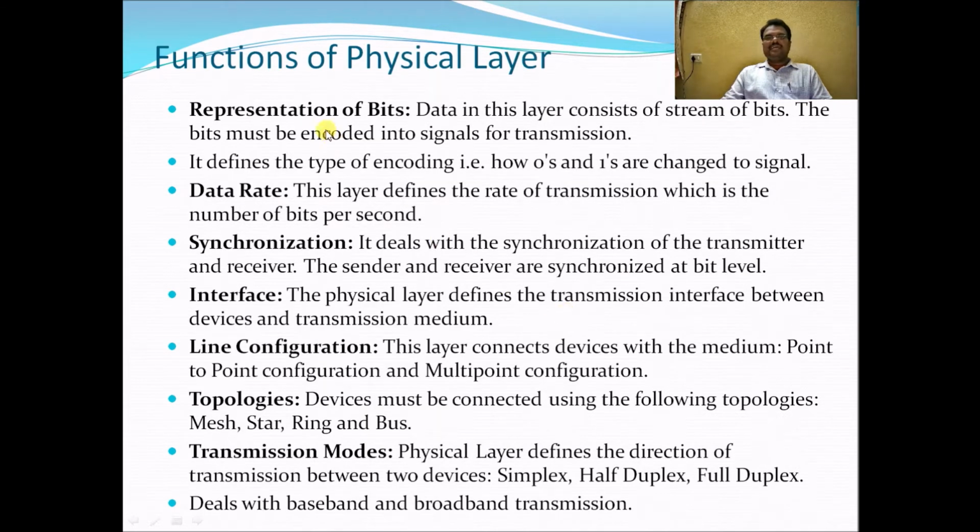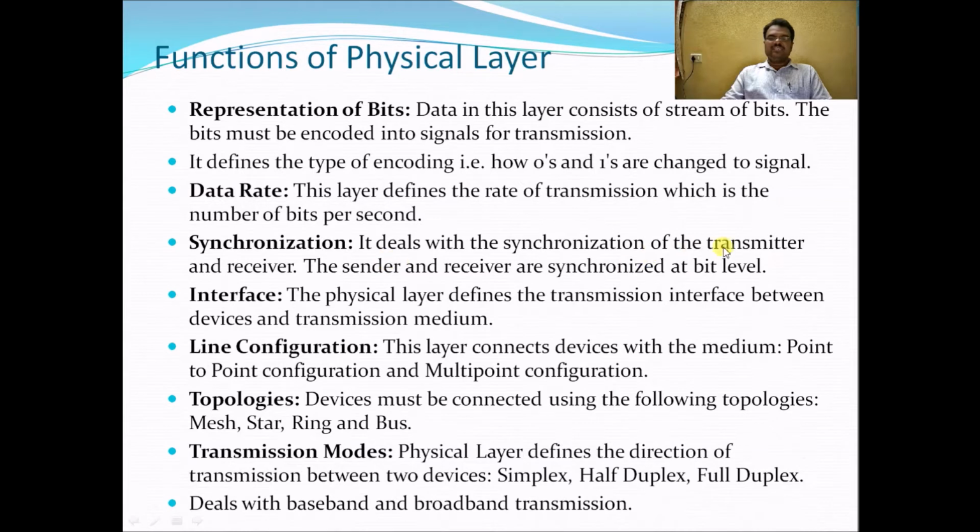So we will see the functions of the physical layer here. The functions of the physical layer are representation of bits, data rate, synchronization, interface, line configuration, topologies, and transmission modes. Data in this layer consists of a stream of bits. The bits must be encoded into signals for transmission. It defines the type of encoding, that is, how zeros and ones are changed into signals. So it represents the bits to be transmitted over the network. Data rate: this layer defines the rate of transmission, which is the number of bits per second.